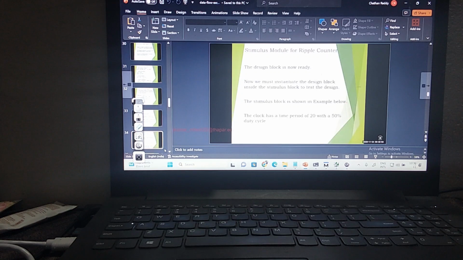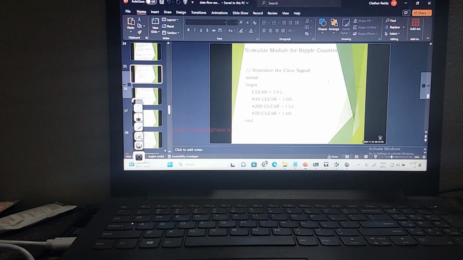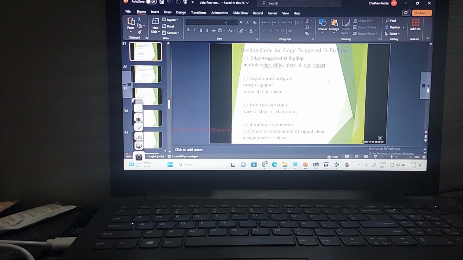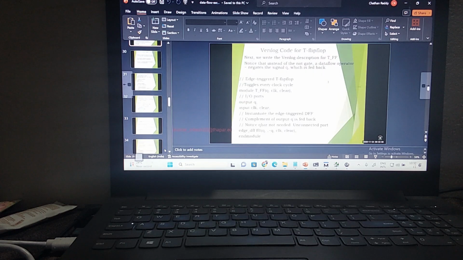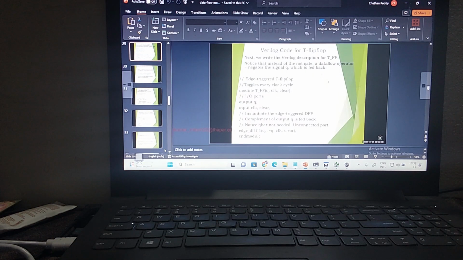Now we need to model the T flip flop. So let me show you the whole code for the T flip flop. So here, sorry, not this one. This is one T flip flop. Now the module name is DB. The inputs and outputs are Q, clock and the clear. So reset, or you can use the clear also. Reset and clear both mean the same here.